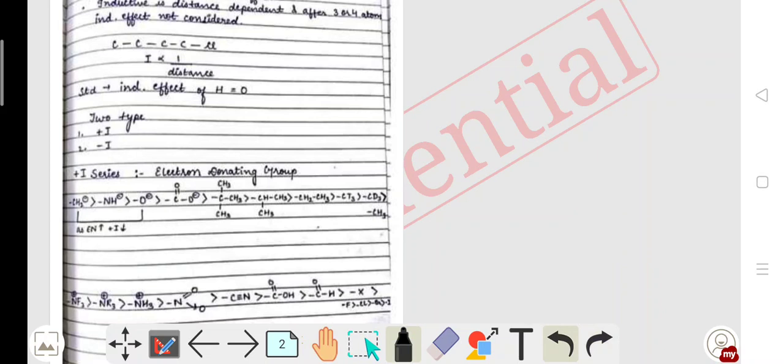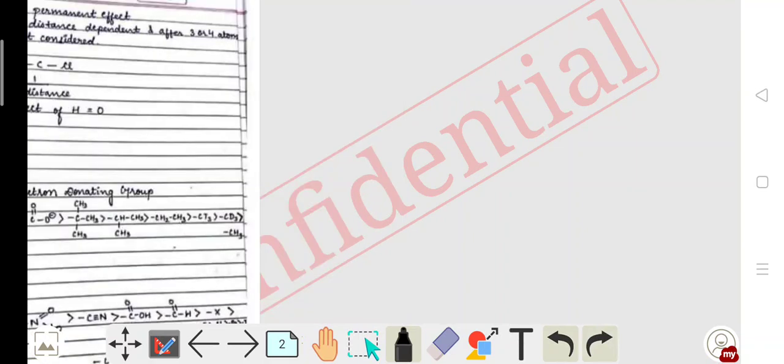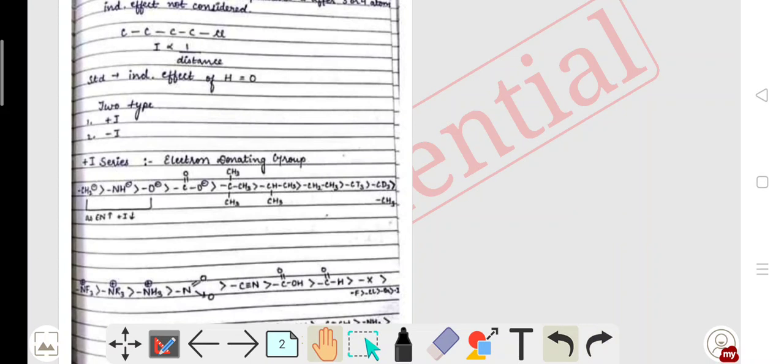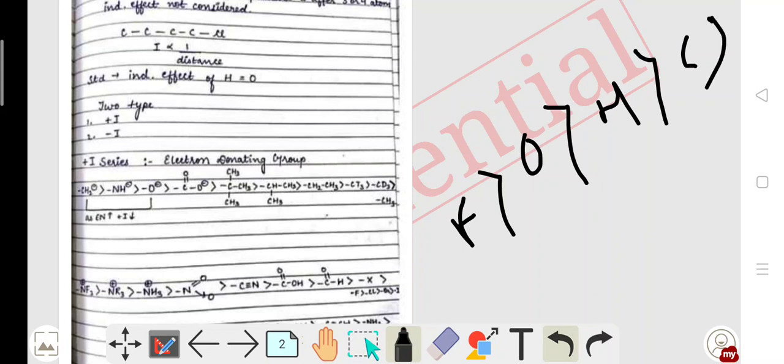Here a series has been given, with 3 degree carbon, 2 degree, 1 degree, and other groups. These are the order of donating groups. This order can be explained with respect to their donating capability. As we know, the electronegativity order is fluorine, oxygen, nitrogen, carbon, hydrogen.